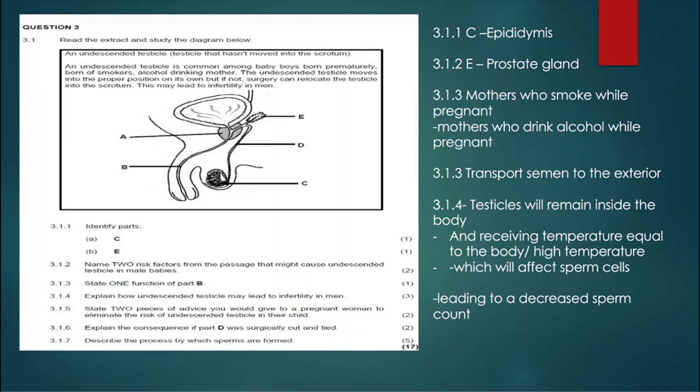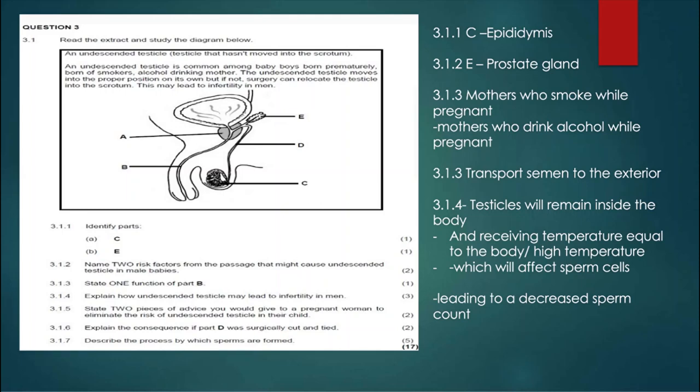So if a mother is smoking or drinking, this may lead to what is called an undescended testicle in the baby. The undescended testicle moves into the proper position on its own, but if not, surgery can relocate the testicle into the scrotum, and this may lead to infertility in men.